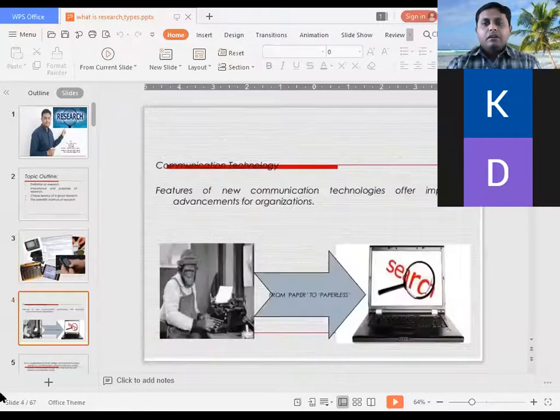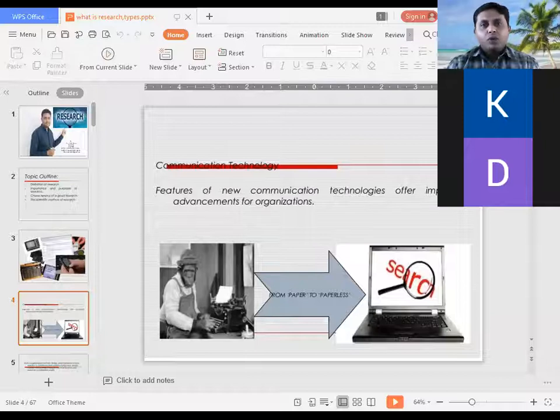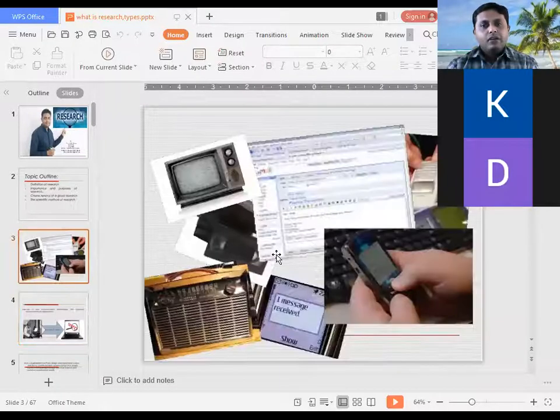See, we are having research in the form of technology. Because of the research, we are having the latest machines in our hands, in our house, and in our atmosphere. Today, we are not having typewriter machines, we are having laptops.